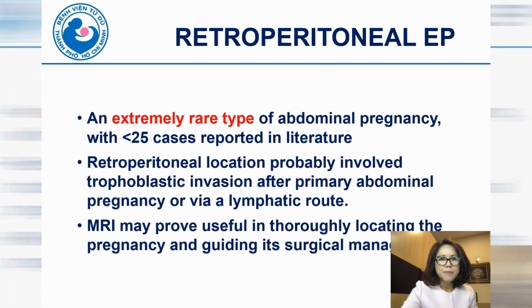Retroperitoneal ectopic pregnancy is an extremely rare type of abdominal pregnancy, with less than 25 cases reported in the literature.